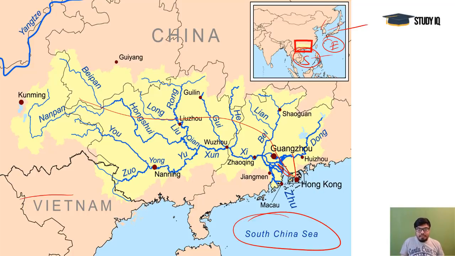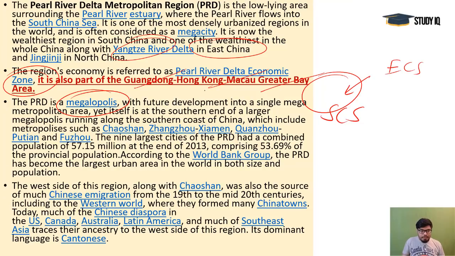South China Sea is a very controversial area. Vietnam is located here, Philippines is located here, and many issues are going on in this area. Chaoshan, Zhangzhou, Xiamen, Quanzhou, Putian, Fuzhou, all these important metropolises or great cities come under this particular area. And you see, this is the largest urban area in terms of population and development. In a single area, as we call it an entity, it is the largest urban area of the world, because the Chinese population is huge and mainly it is located on the eastern coast of China. So that's why it's important.